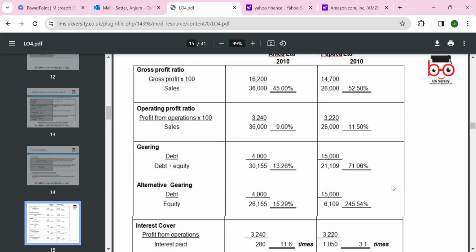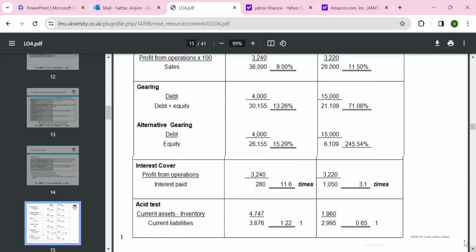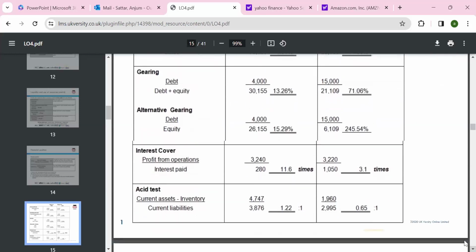So we don't want to invest in a company which is high risk if the return is not high. The return is only a 7% difference, but the risk difference is more than 50%. For 7% higher profit or 2% higher net profit, we don't want to take 50-plus percent, around 60%, more risk. That's not a good decision, investing in Papika.